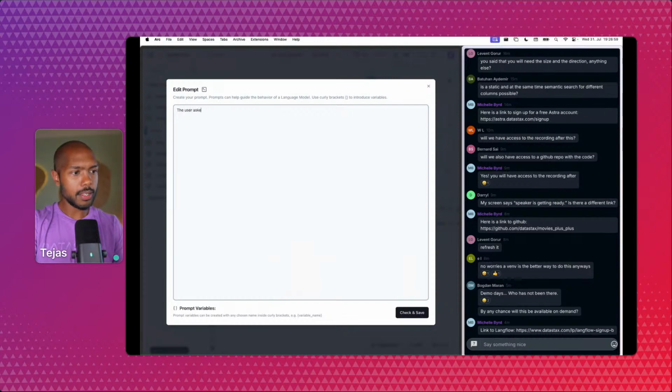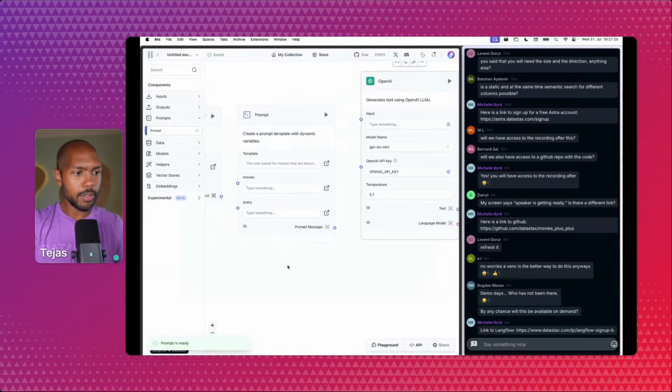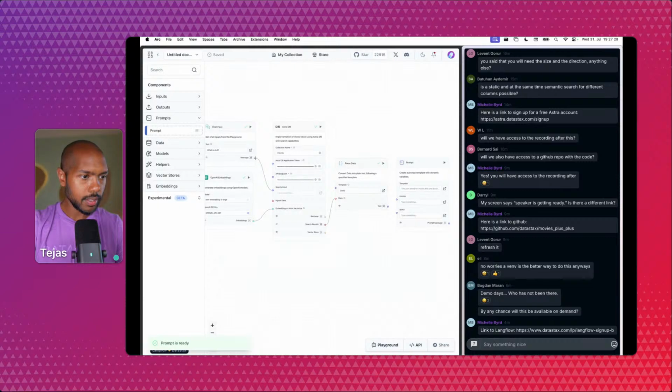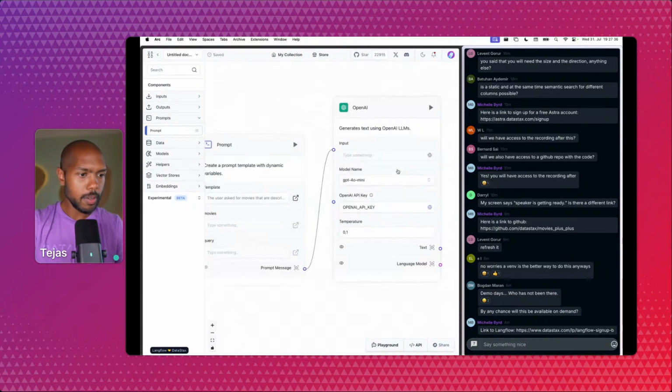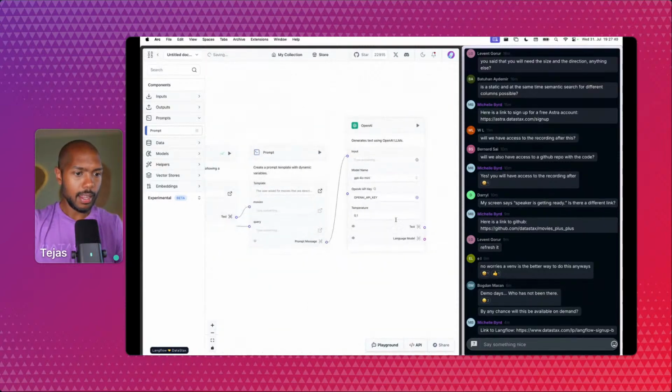actually, the user asked for movies that are described by, and we'll say query. These are the movies, and we'll say movies. Return them a list that addresses their query. I don't know, something like that. So we have two variables, right? We have the query from the user, that's this one, and we have the movies that will return from Astra. Okay, and now we give this prompt as input to OpenAI. We're going to be using GPT-4o Mini, the latest, cheapest model, and this should just go.